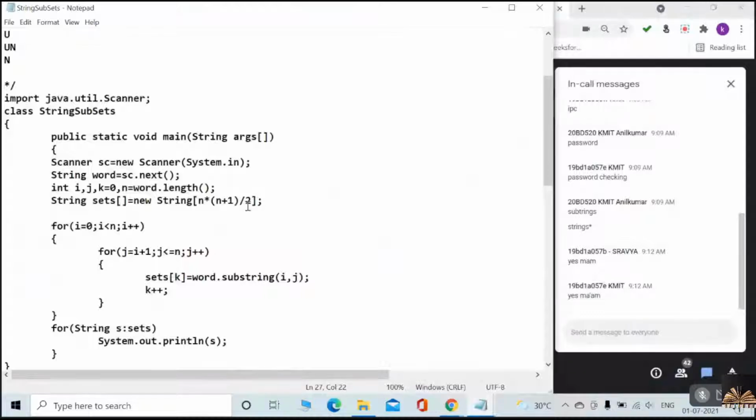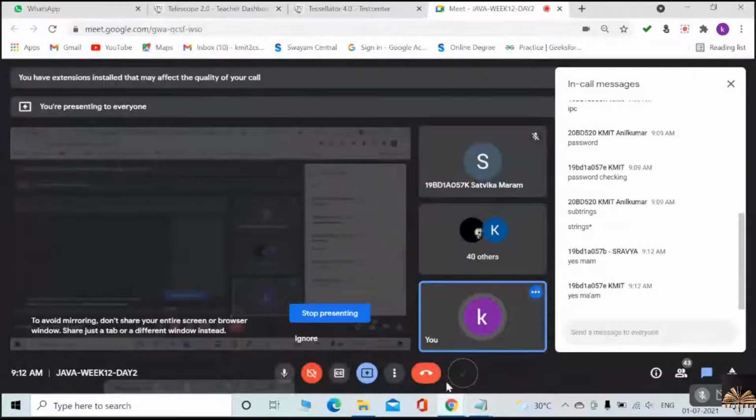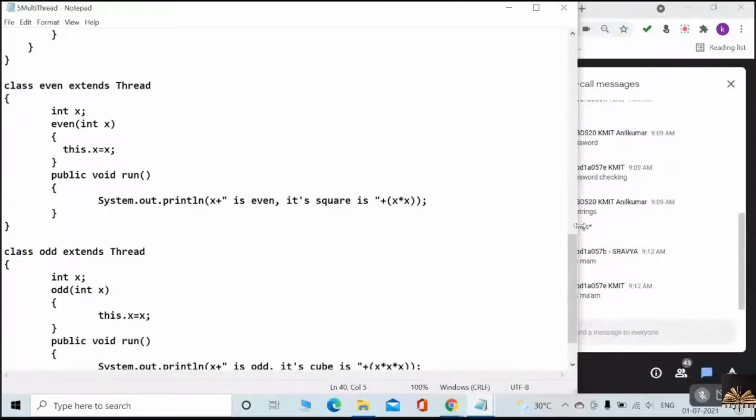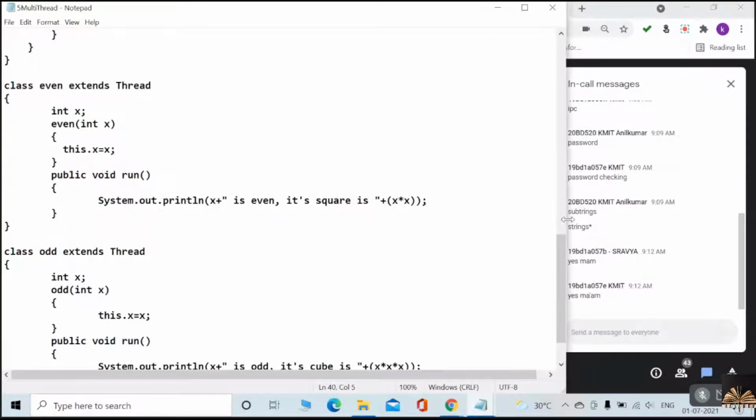Today's task: hope you have done the subsets program. Yes or no? Many of you have finished, I think. If there is anybody still left over, I will discuss at the end. Now there is a multi-threading program related to generating tables, that is, fifth table, sixth table, the multiplication tables. By using the thread concept, we can generate tables, fifth table, sixth table, some other table.